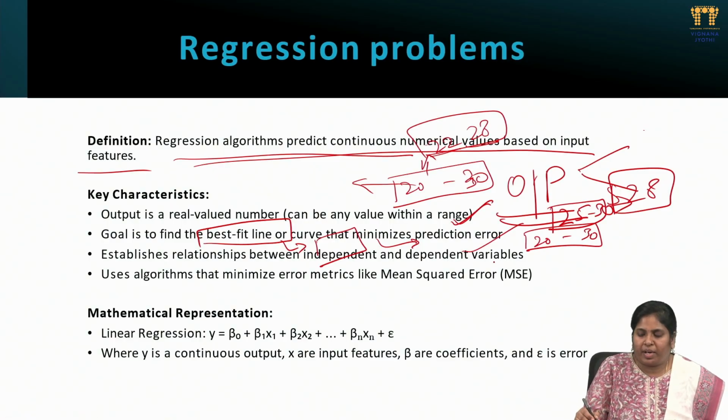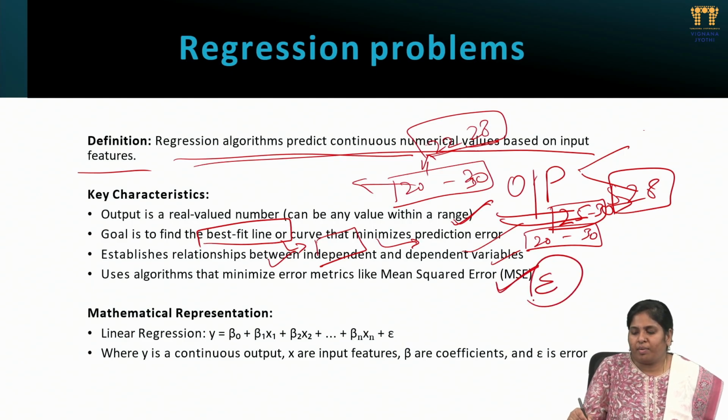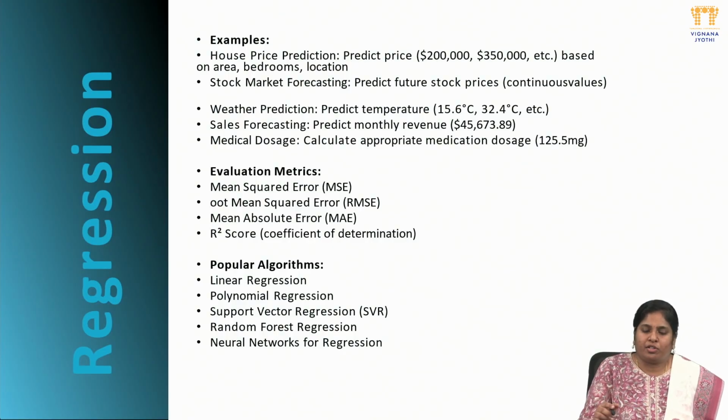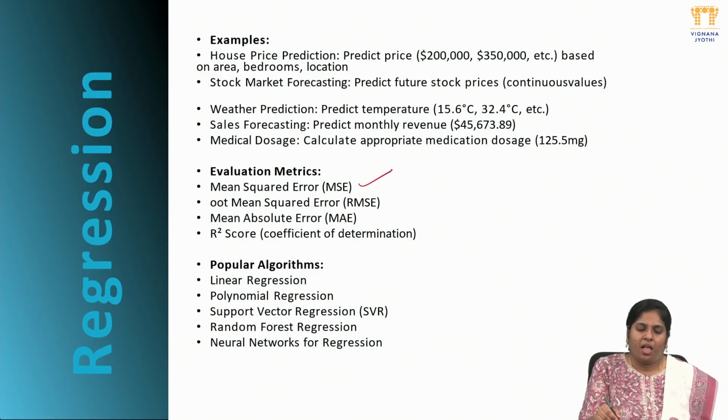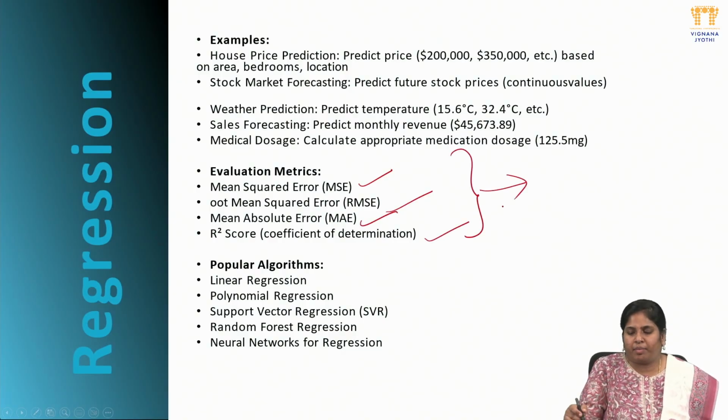Establish the relation between the dependent and independent values, where the dependent values are predicted by using independent values. Next, use algorithms that minimize the error metric, such as mean square error. The error rate should be minimized to get the best prediction value. Regression examples are house price prediction, weather prediction, sales forecasting, and medical diagnosis. Under evaluation metrics we use mean square error, root mean square error, mean absolute error, and R2 score. These are the main parameters we can use to make a decision at the end of the day.